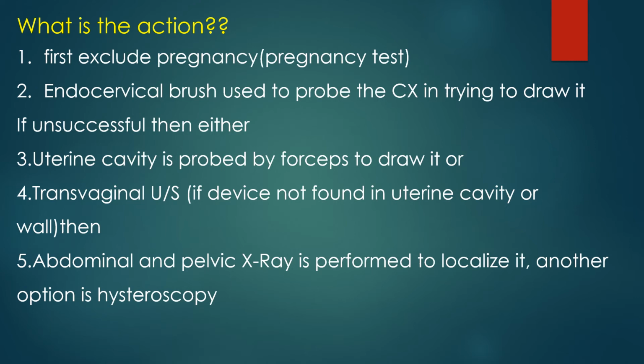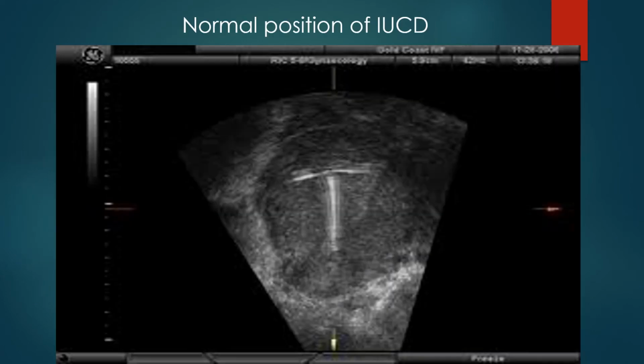3. Uterine cavity probed using forceps. Sometimes a small forceps is inserted through the cervix to try to touch the device. 4. Transvaginal ultrasound to assess whether the device is intrauterine or not. If the device is not intrauterine, we do plain X-ray. On X-ray, if we notice it is present, this condition is called complete perforation and we need to remove it. And if we do not see it on plain X-ray, it means it is not intrauterine, it is expelled, it fell out and she did not feel it.